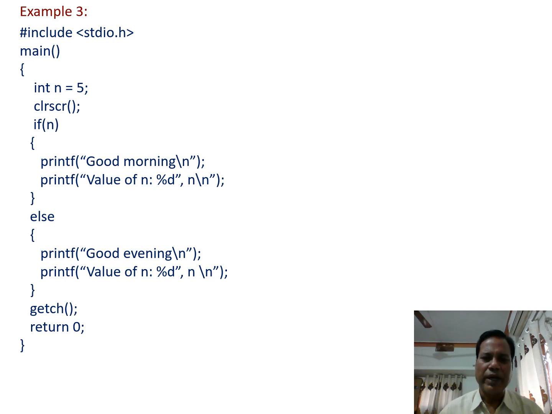That is printed at the place of format specifier %d. So the value of n gets printed at this point, and while printing this, the else block statements are skipped. So when we run this program, we get the output like this one, good morning, and value of n equal to 5.